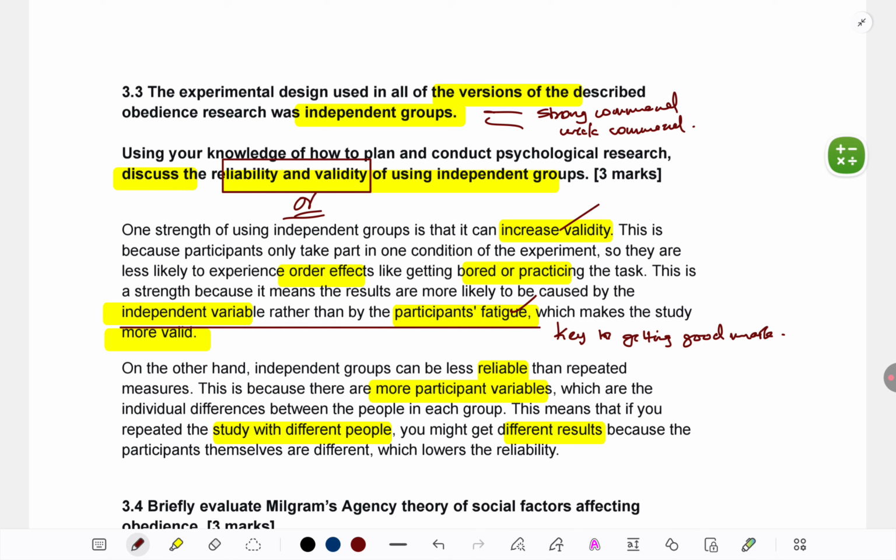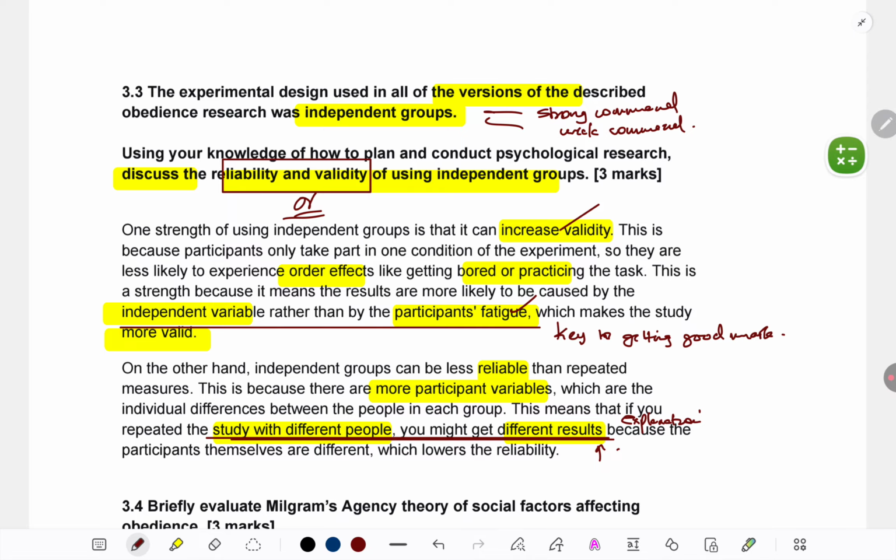I'll tell you how. Independent groups can be less reliable because participant variables can influence results such that if the study is repeated with other participants, the same results might not be replicated. This is the key here. This shows understanding. Instead of just saying less participant variables, so less reliable, you're showing that reliability means consistency. This is where consistency would be lost. We repeat the study, we replicate it, but we don't get the same results. Inconsistency. This understanding you have to show to get full marks.